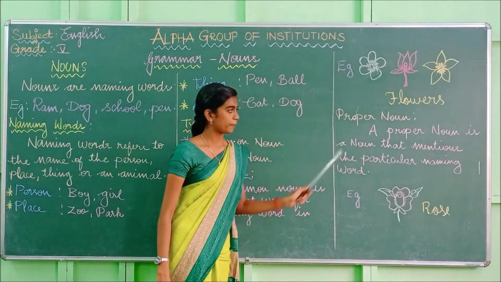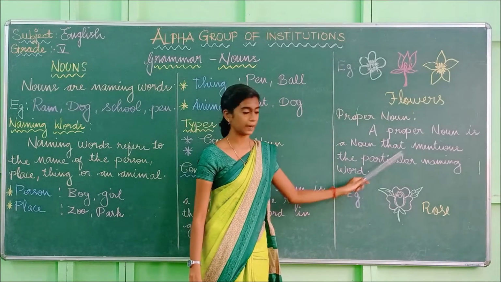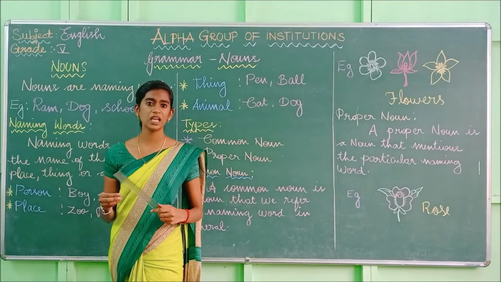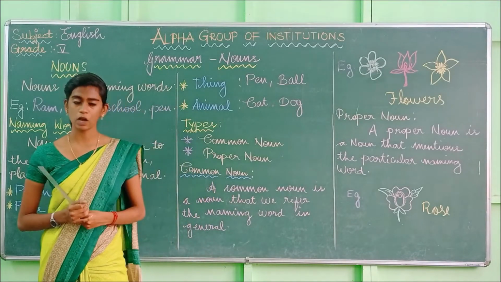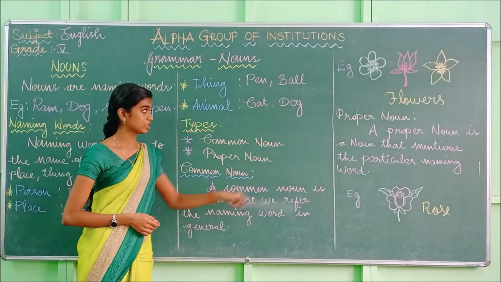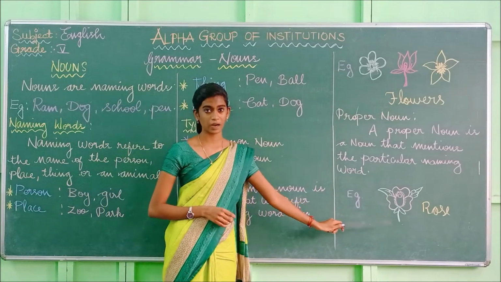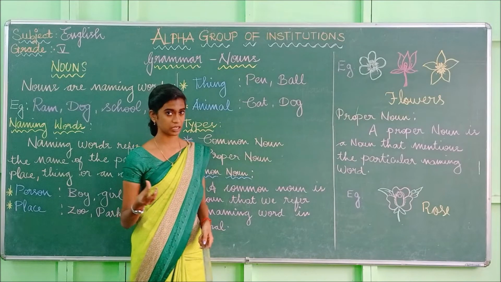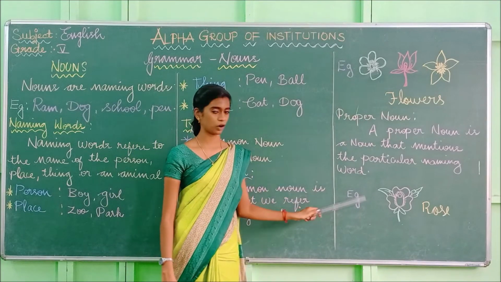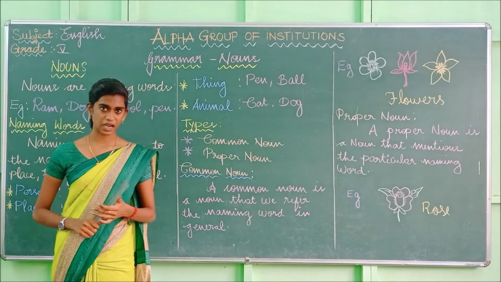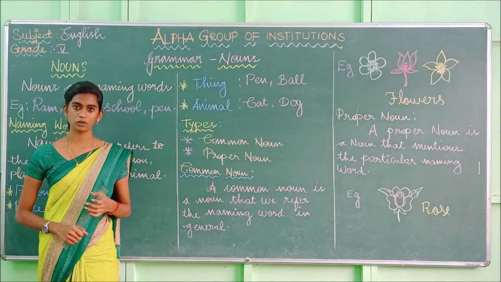So what is the proper noun? Proper noun is a noun that mentions the particular naming word. If we mention the naming word in particular or in a specific way, that is known as the proper noun. Rose is a flower, but I am giving a specific name as rose, so it comes under proper noun. Have you understood what is meant by noun and its types, the common noun and the proper noun, children?